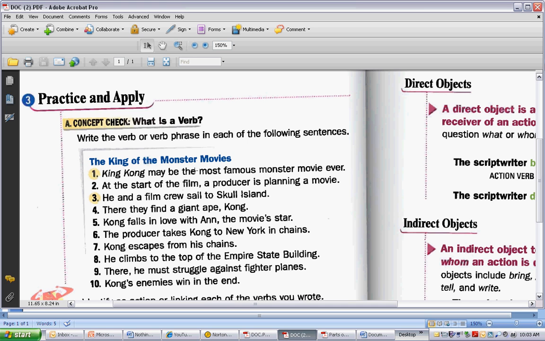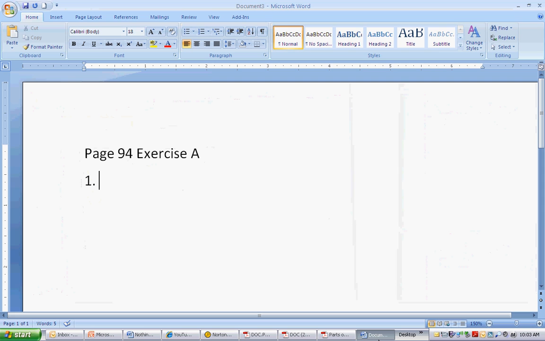Everything else in this sentence, King Kong is a noun, monster, movie's a noun, all of these are describing the movie. My only verb here is a verb phrase, and it's may be. So on your document or paper, please write down the verb, may be. This is a verb phrase, so we want to include all verbs.